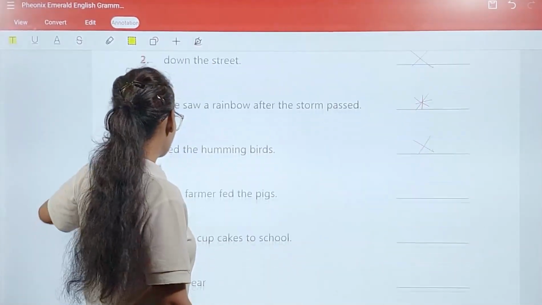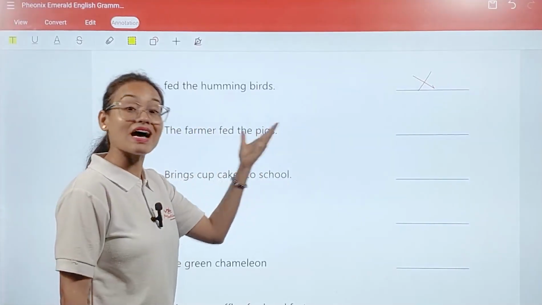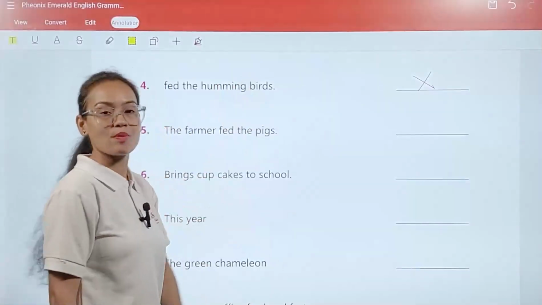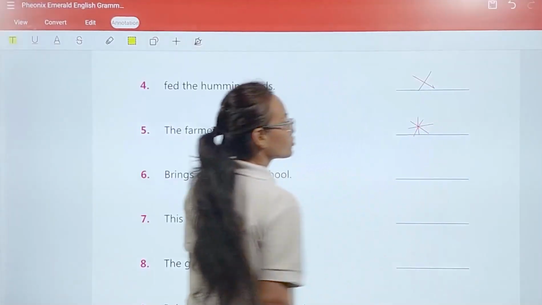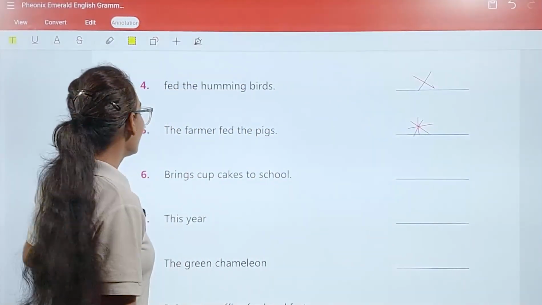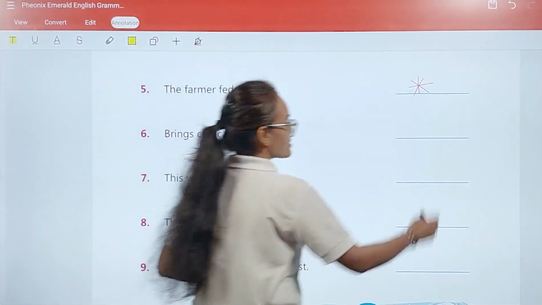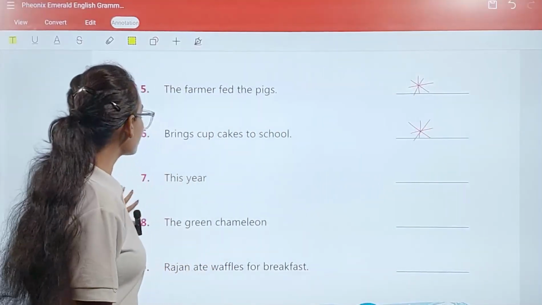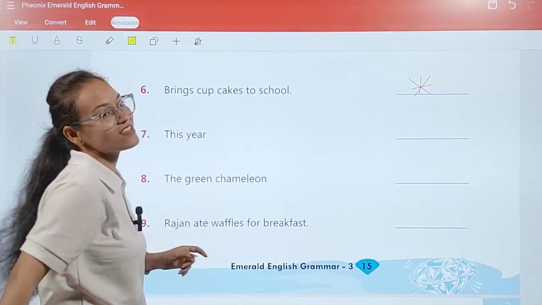Okay. Now the fifth one, the farmer fed the pigs. Yes, absolutely right sentence. Starting with a capital letter and ending with the proper punctuation mark. So we are going to put a star mark here. Now, bring cupcakes to school. It is also a proper sentence. Okay, my dear students, similarly in this way you have to complete the 7, 8 and 9.